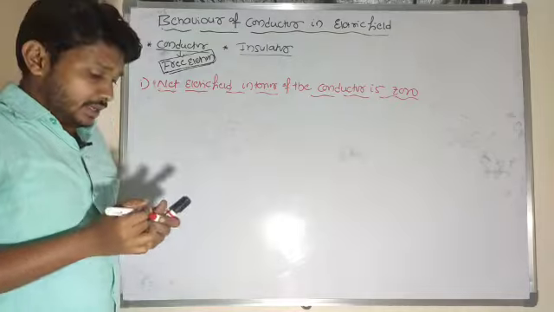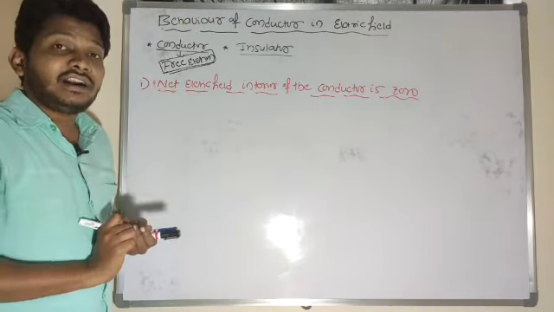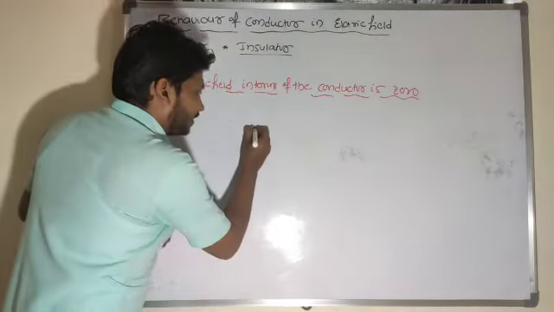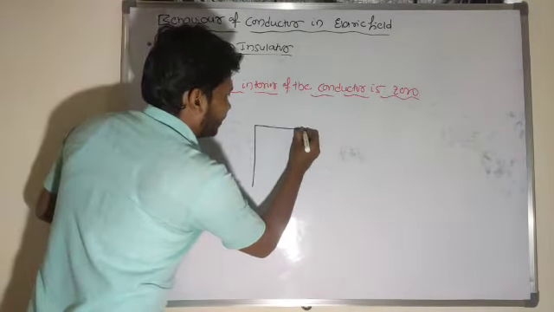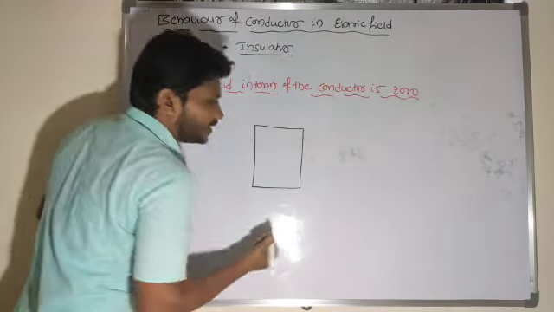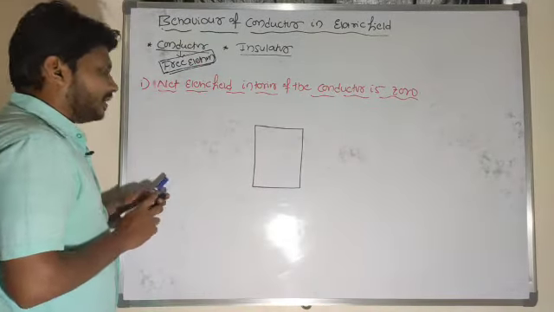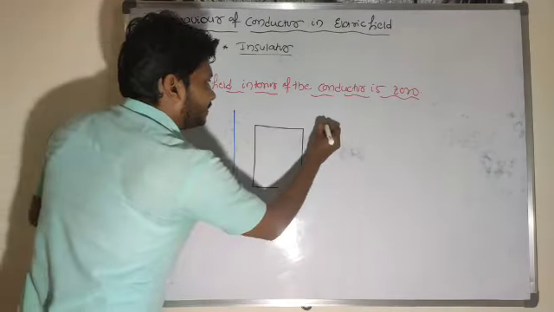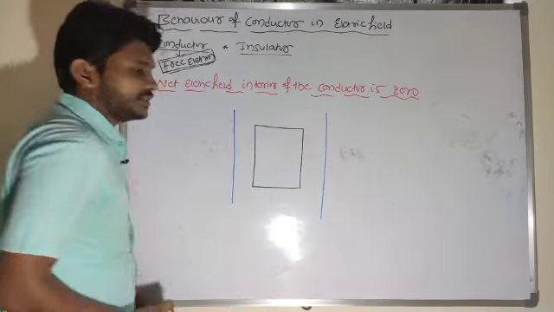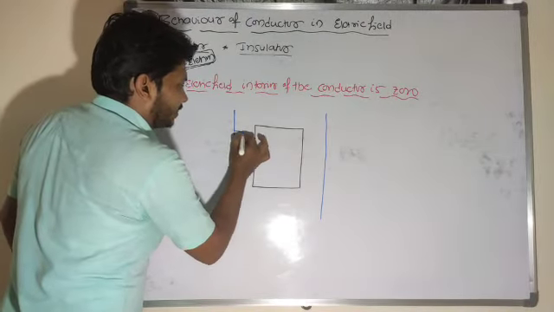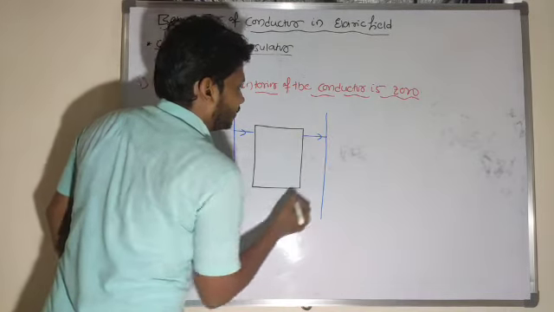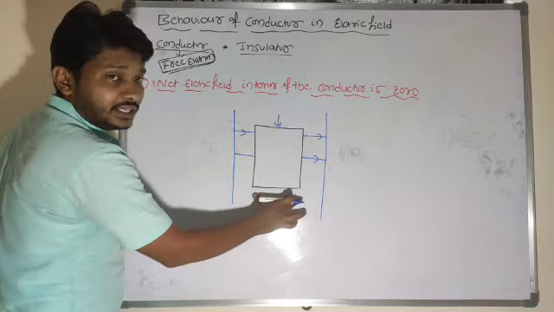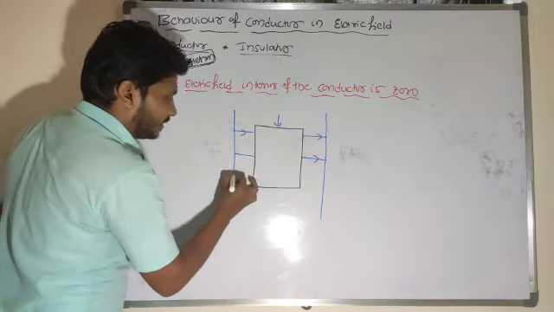Why should the electric field be 0 inside the conductor? The reason is, for example, let me consider one conducting sheet. I will place this conducting sheet in a uniform electric field region. The electric field direction moves from positive to negative. This conducting sheet is placed in the presence of an external electric field.